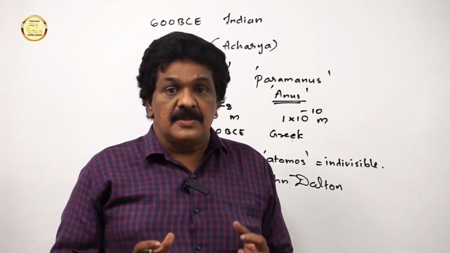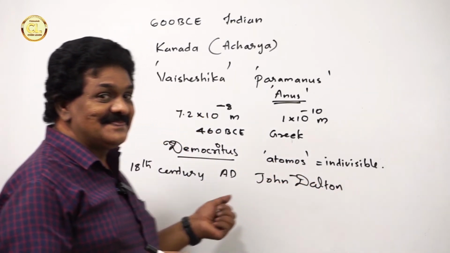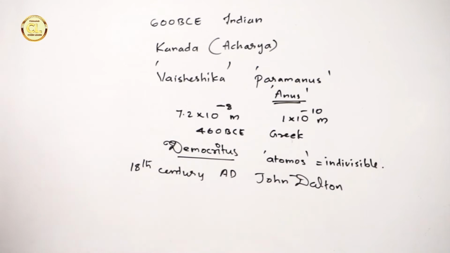Let us see John Dalton's atomic theory. John Dalton is considered the father of atomic theory. Dalton's atomic theory has the following postulates.